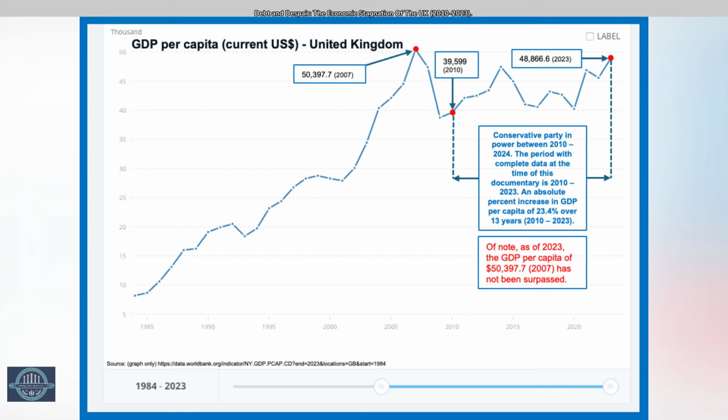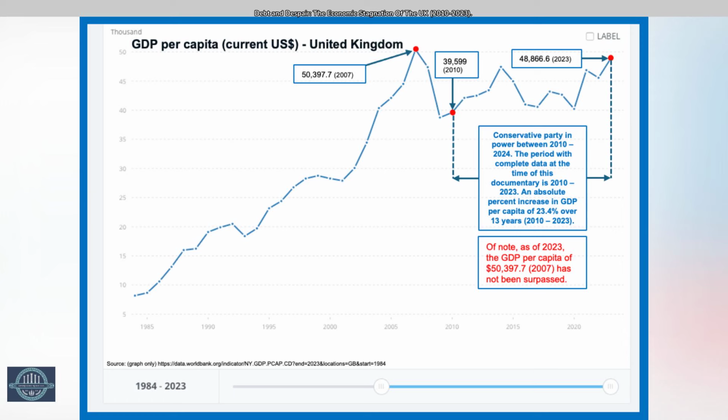During the 14-year period from 2010 to 2024, when the Conservative Party was in power in the UK, we have complete data on GDP per capita from 2010 to 2023. Over this period, GDP per capita increased from $39,599 in 2010 to $48,866 in 2023, marking an absolute percent increase of 23.4%.